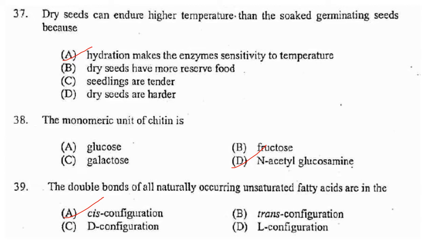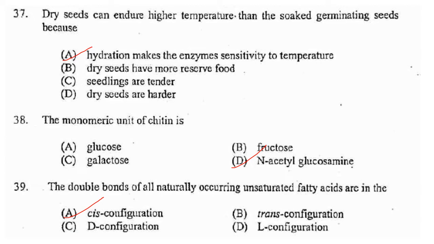Only after hydration are enzymes fully active. Hence hydration makes them sensitive to changes in temperature, pH, chemicals, etc., like any other living entity. So answer is option A. Hydration makes the enzyme sensitive to temperature. Now next one.